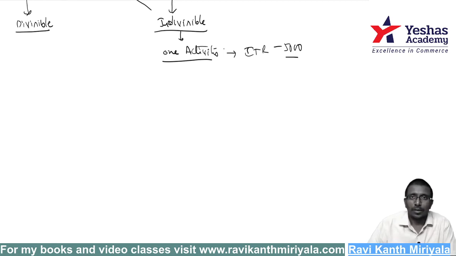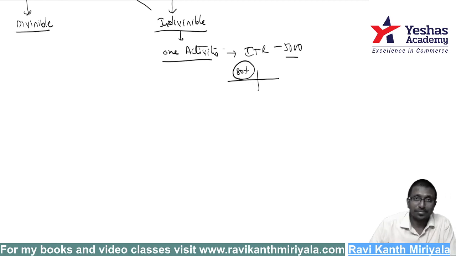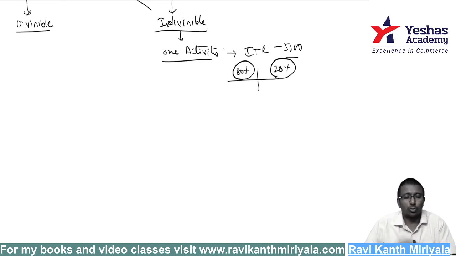Okay, done. Right. Suppose on 31st March, 80% of the work is done, but you have not filed the income tax return. You completed the balance 20% in the next year and finished it, and you got an acknowledgement from the department. Yes, the income tax return is filed. Tell me now, when should I recognize the income?